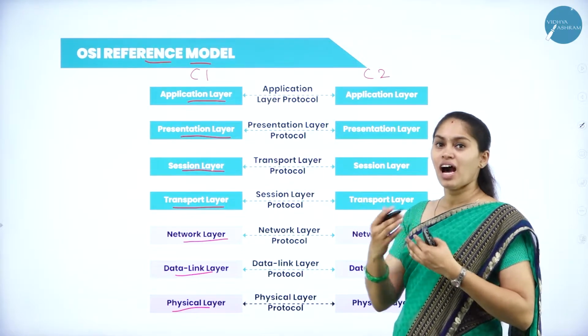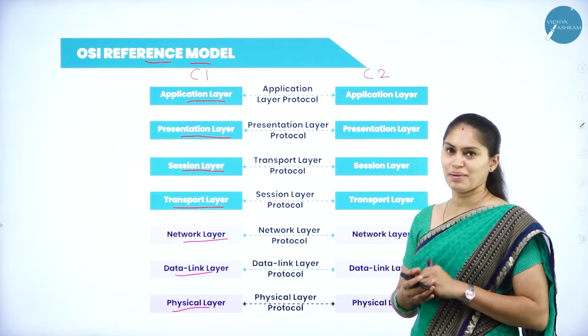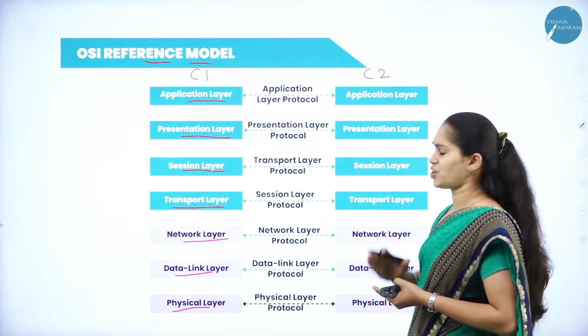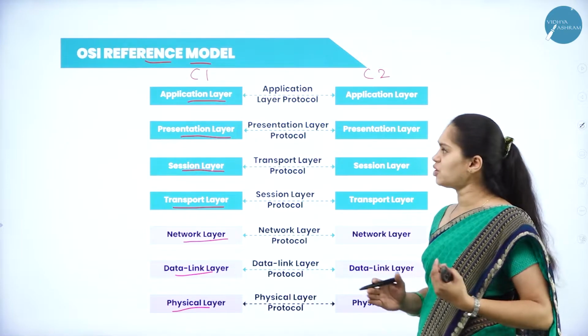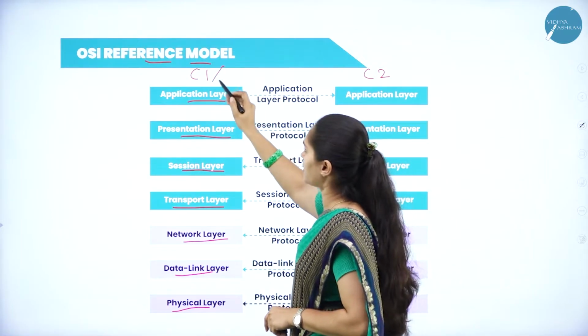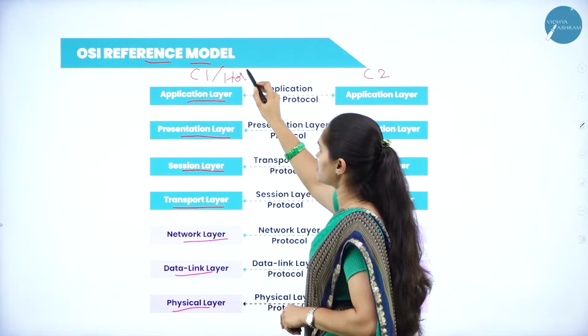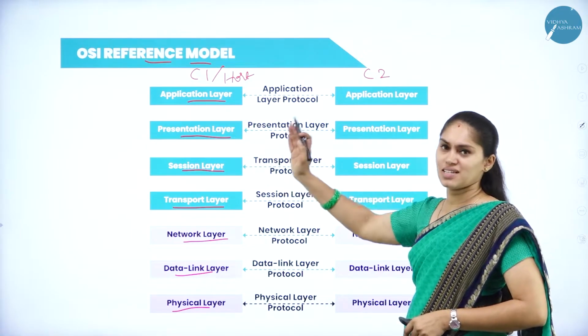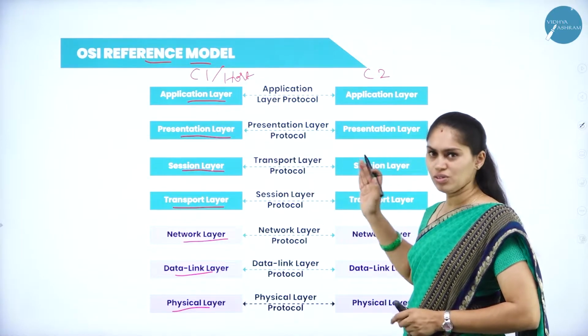At that time, how will the communication take place, and how will the data and information from computer 1 be shared with computer 2? Or else you can consider computer 1 as a host, and this is another one. That is what will be considered as two nodes or two computers.